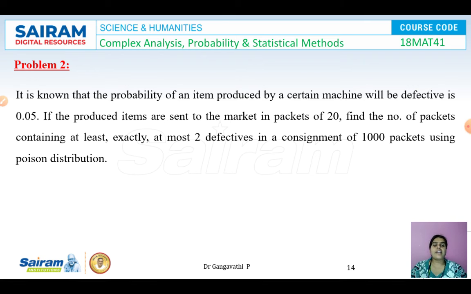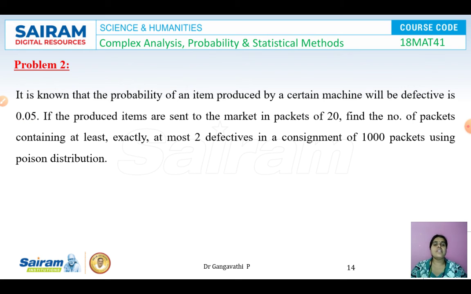So here there are two numbers, one is 20 and the other one is 1000. So I'll keep this 1000 here. We will calculate the entire thing with respect to 20, and then the answer can be manipulated for 1000 also. So here a machine will be producing an item which will have some defect. The probability of the machine producing a defective item is 0.05.